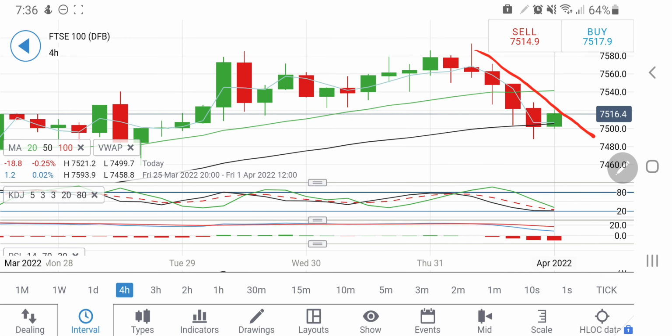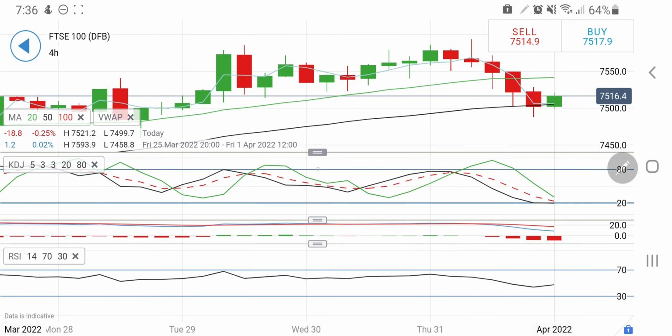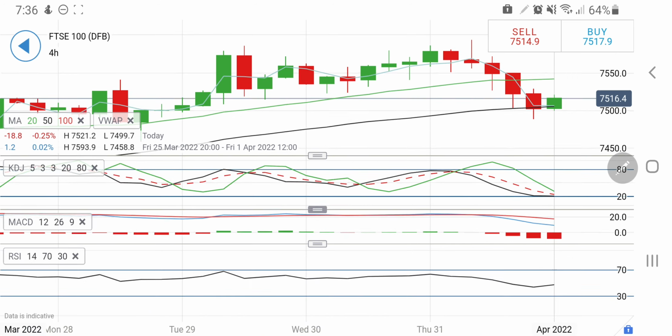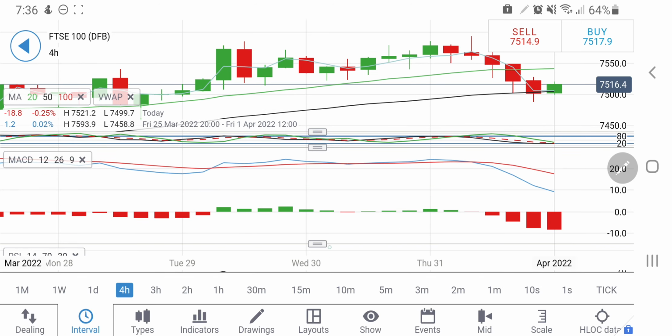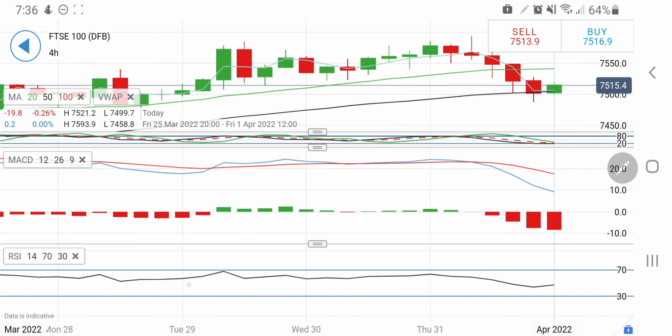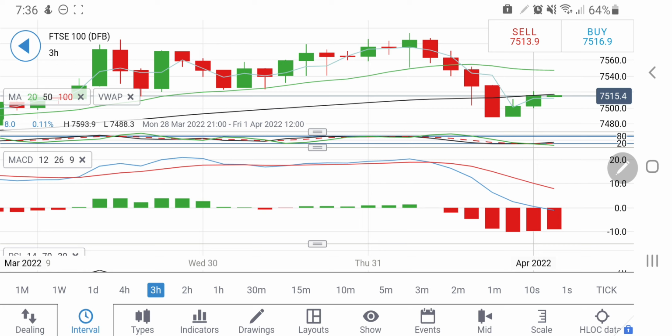On the 4-hour charts, it is trying to show a reversal. A probable entry beyond 7520 can be taken for 7540 levels. It may try to hit, but 7540 is another strong resistance. The 4-hour stochastic is looking downwards, MACD white divergent on the sell side. Similarly on the 3-hour chart, this is reversing and probably may try to hit 7540.